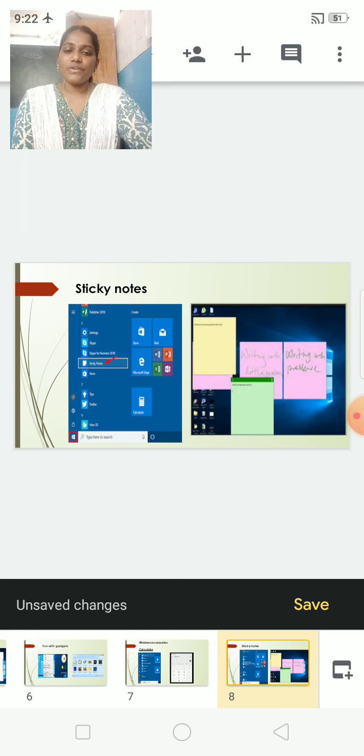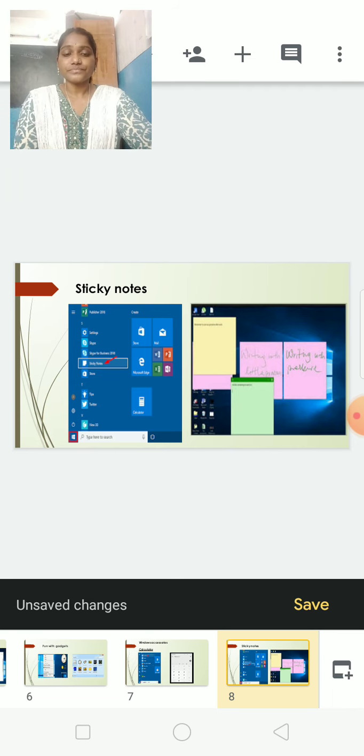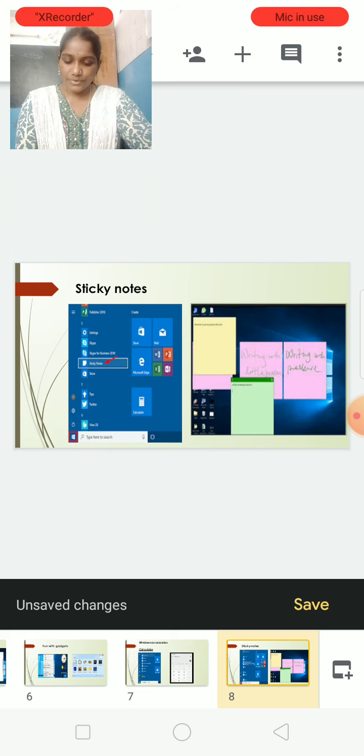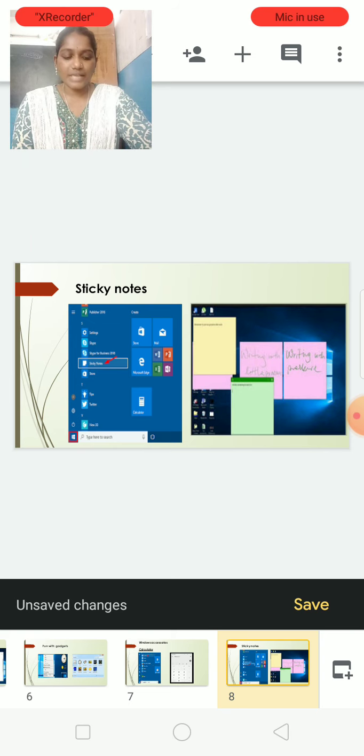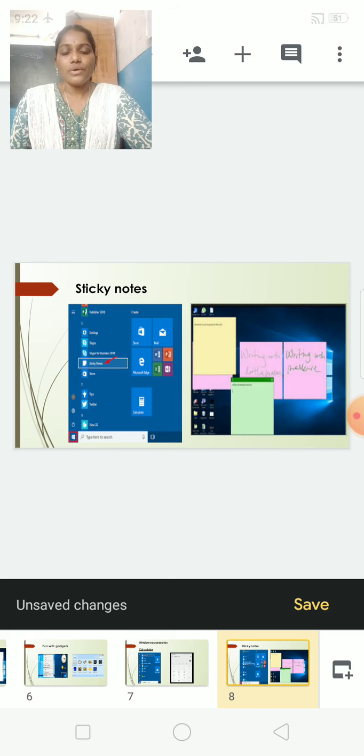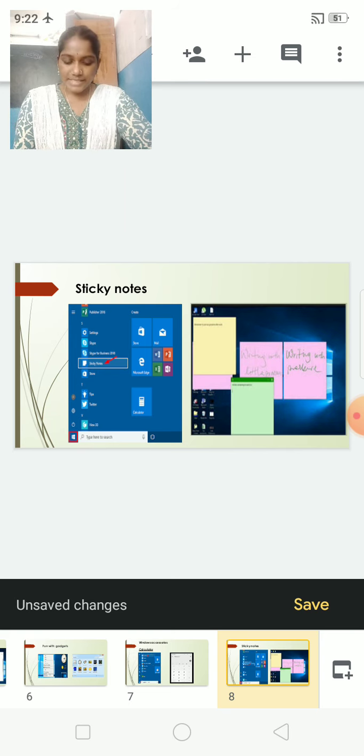When we open sticky notes, look at the second picture, children. The screen will appear like this. Whatever we want to do, we can store in our computer. A sticky note will be placed on your desktop only. You can write inside the note, and you can drag the sticky note where you want to locate it on the desktop. Yes, we can move it easily.